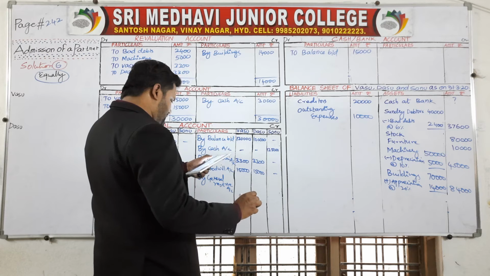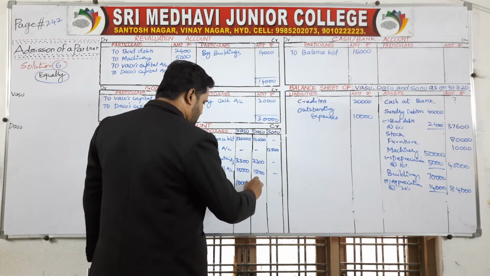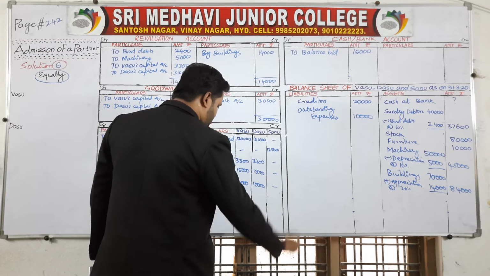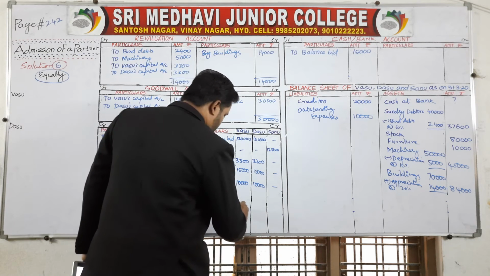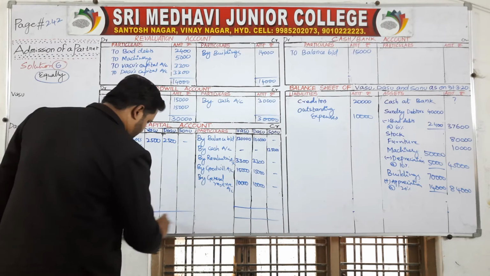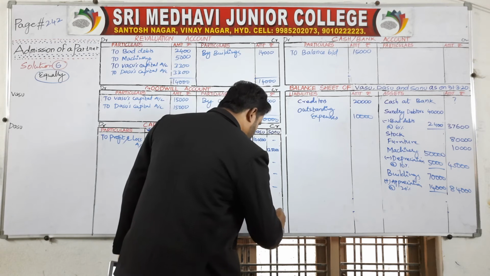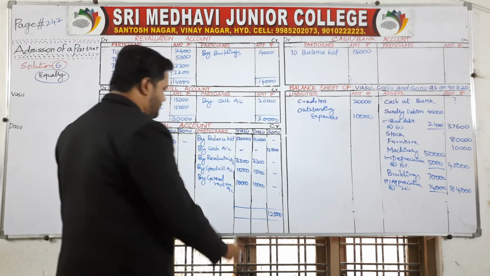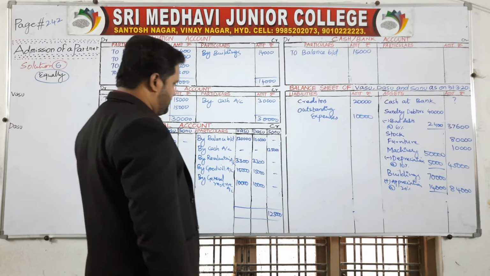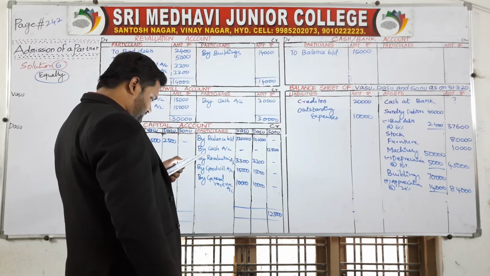General reserve, how much is given? 20,000, which means equally 10,000 to each partner, 10,000 to Vasu, 10,000 to Dasu. Now Sonu's total is 1,25,000, whereas the other is 1,28,300.